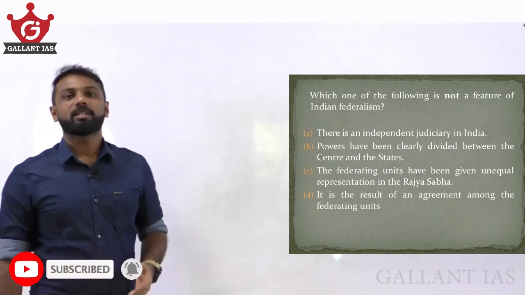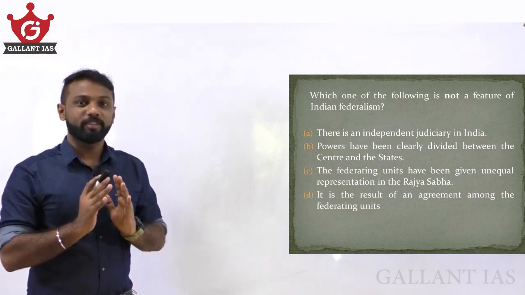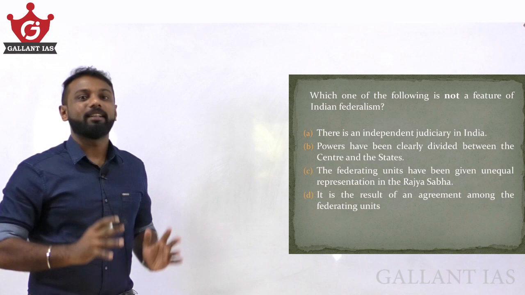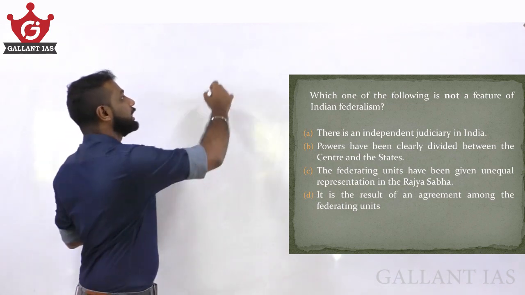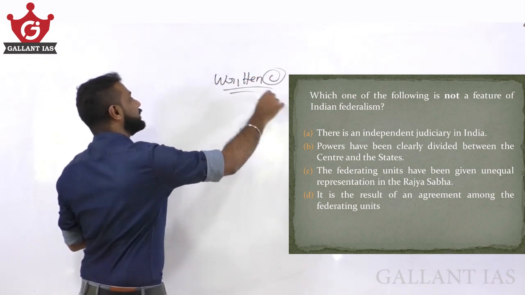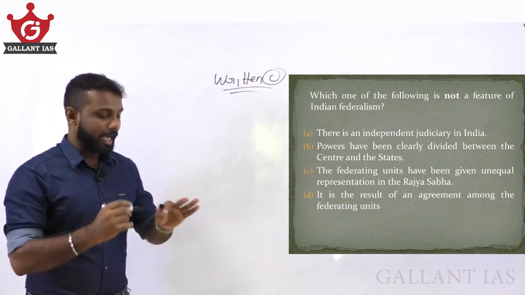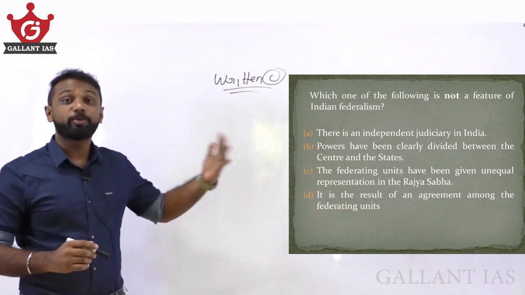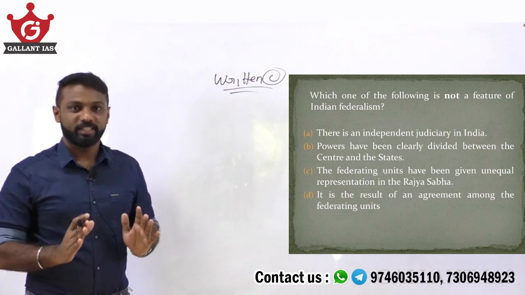So you must know the concept called federalism. Federalism means the clear demarcation of powers between the central government and the regional government, and the division of powers is mentioned in the constitution itself. That is in the written constitution itself, the clear demarcation of powers is mentioned. And to look into any kind of disputes arising out of them, we need an independent judiciary.